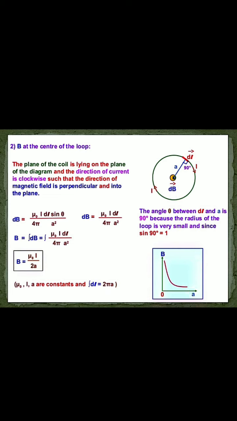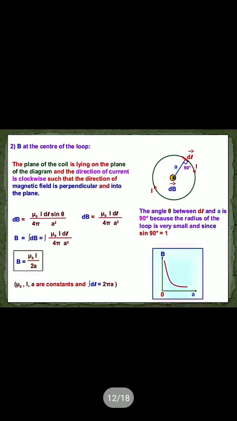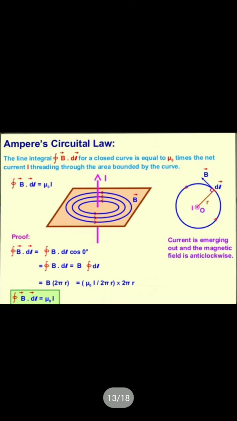If n number of turns are there, then B equals mu 0 n I by a. And this is the graph. If we plot the graph B versus a, because mu 0 I by 2 is a constant, B is inversely proportional to a. As a increases, B decreases. So this is the graph between B and a. And if you draw this with respect to 1 by a, you get this curve. Okay. This is all about the Biot-Savart law.